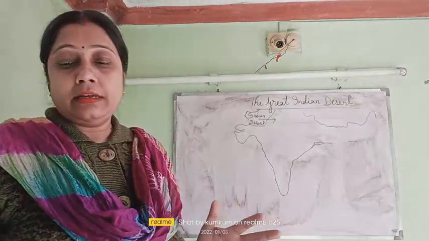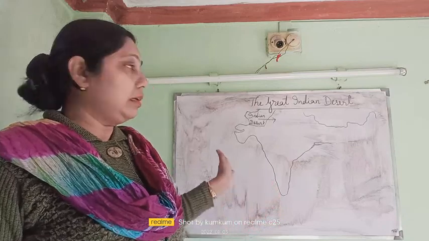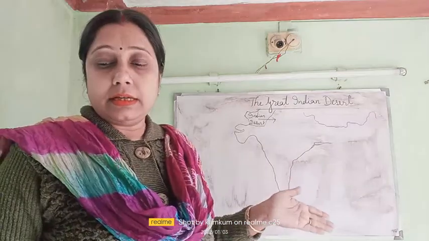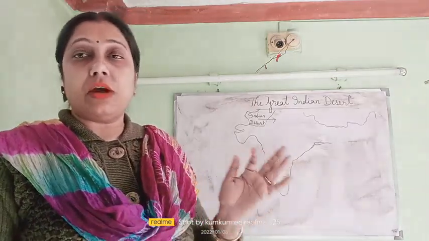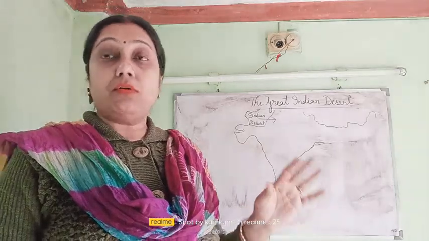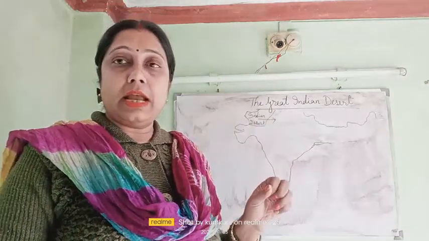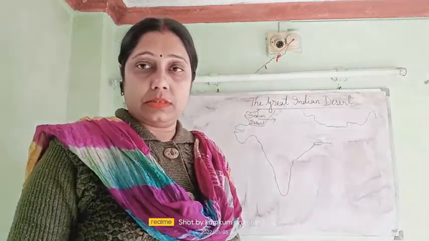Due to storms, the wind shifts sand from one place to another, and it forms small mounds, and they are known as sand dunes.